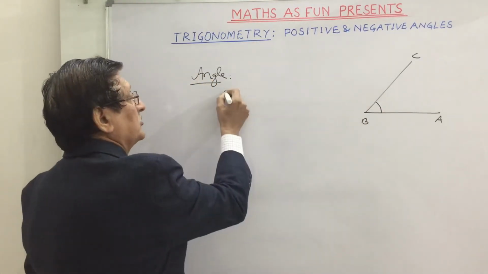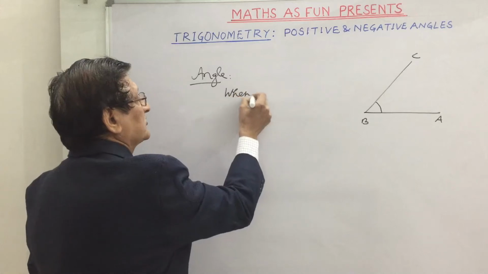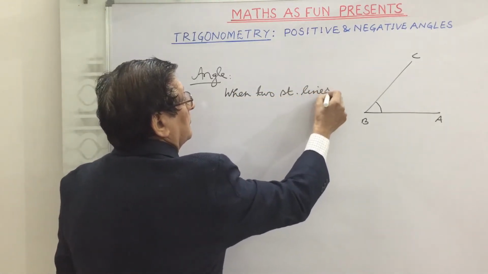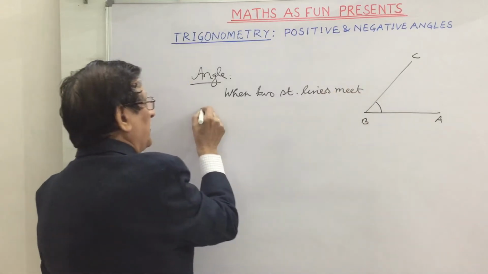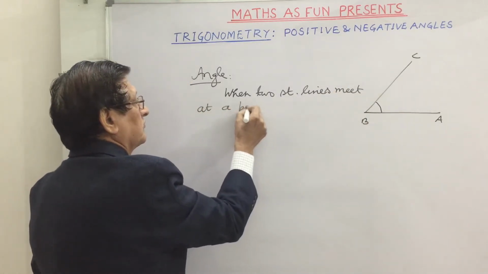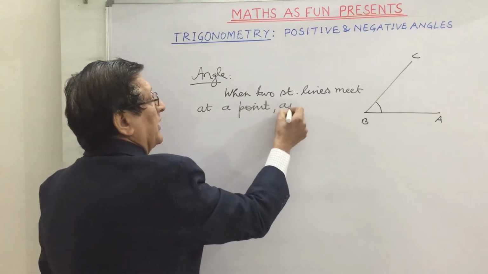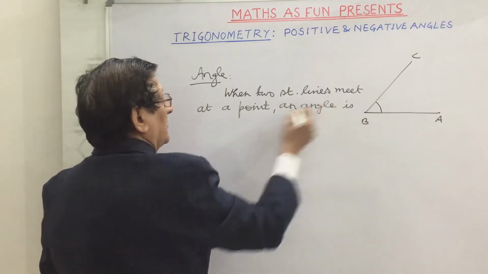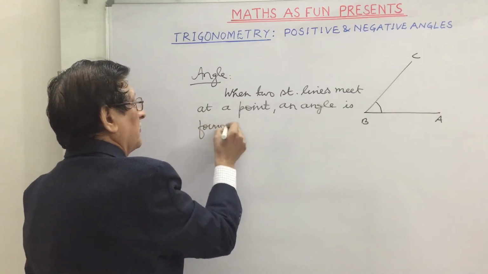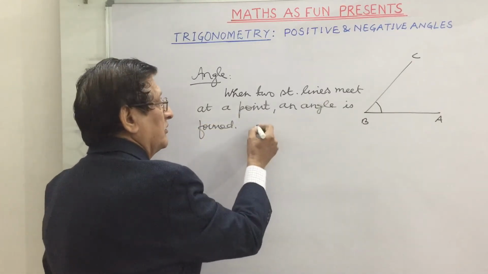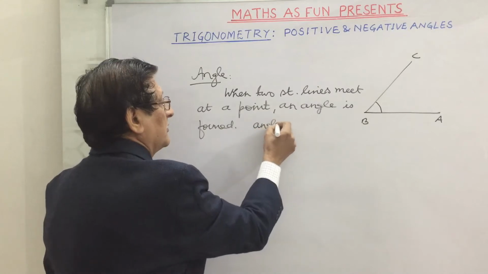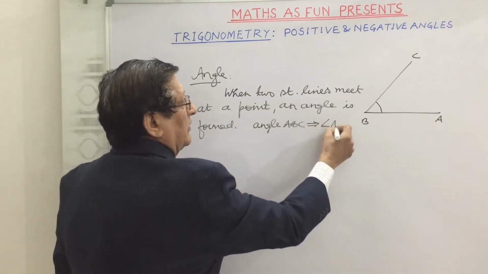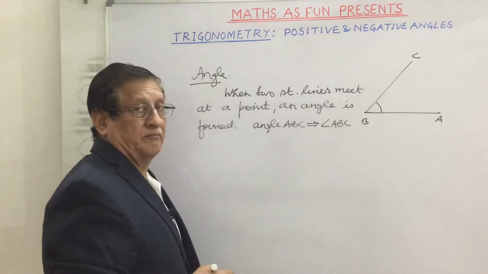So we say about the angle when two straight lines meet at a point, an angle is formed. Like we say here angle ABC, and we write this as angle ABC.